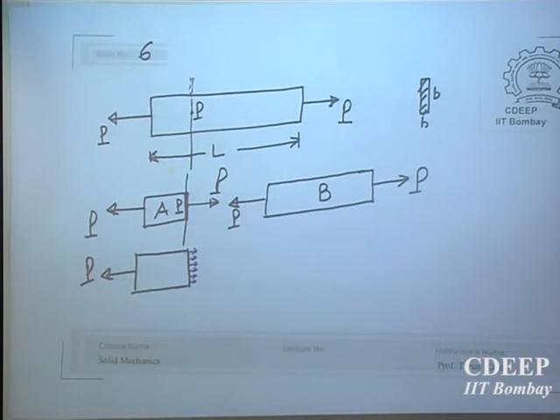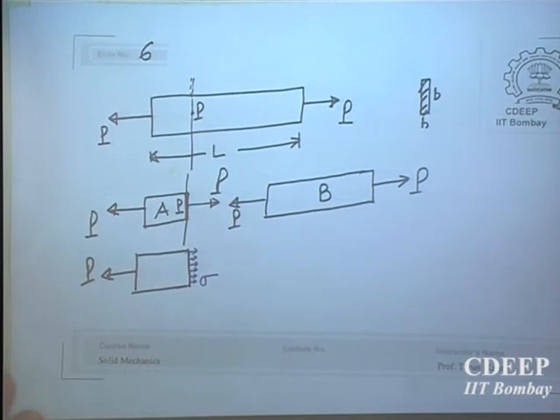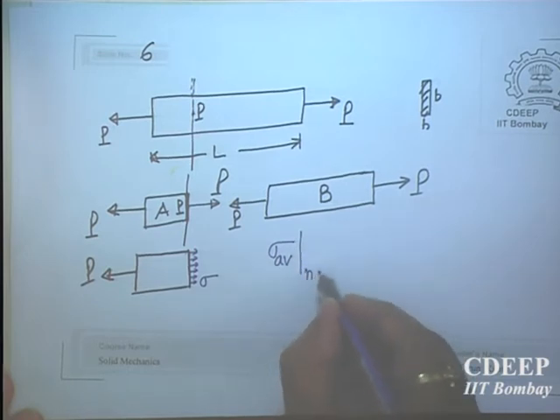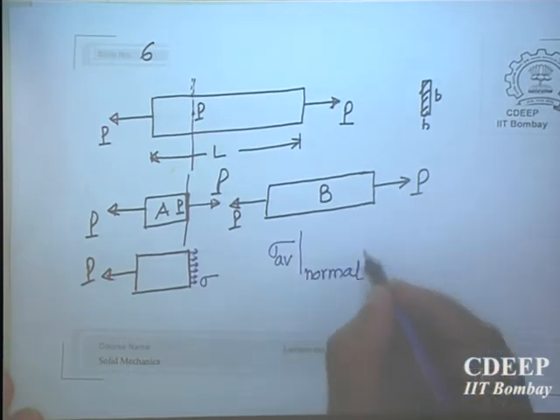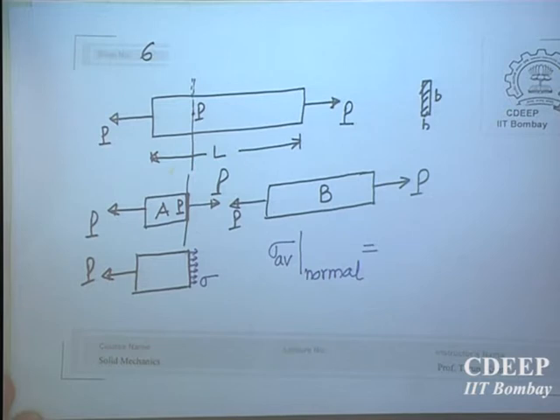So force divided by area can be stress, and since it is perpendicular, we denote it by sigma. We assume average stress, we assume that in the entire cross section the value of stress is same, which will not be same actually. So sigma average, and this is again normal stress, normal to the plane. So stress multiplied by area of cross section, which is B into H, must give me P.